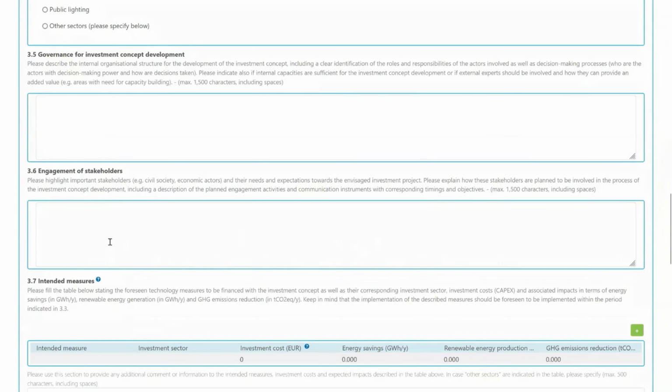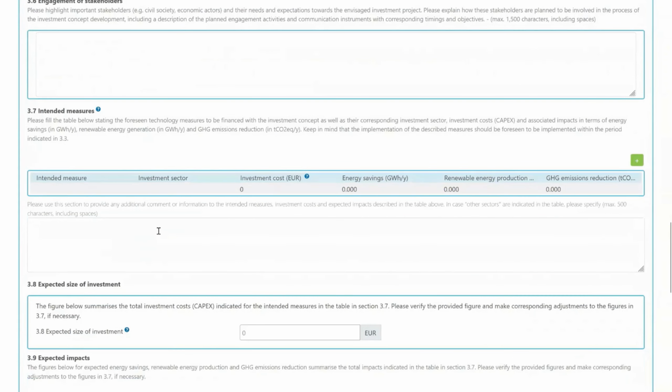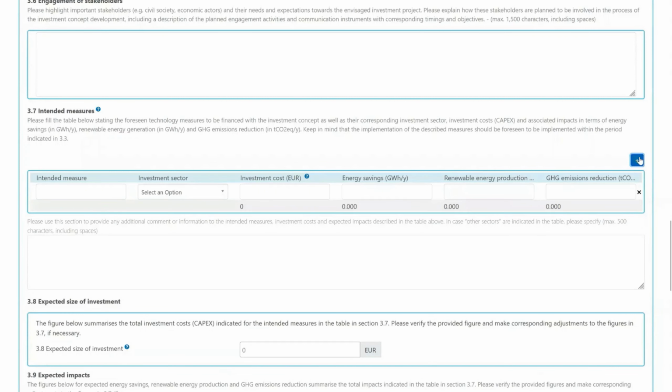In the section 3.7, intended measures, fill the table stating the foreseen technology measures to be financed by the investment concept. You can add more lines by clicking the plus icon on the right side of the window.